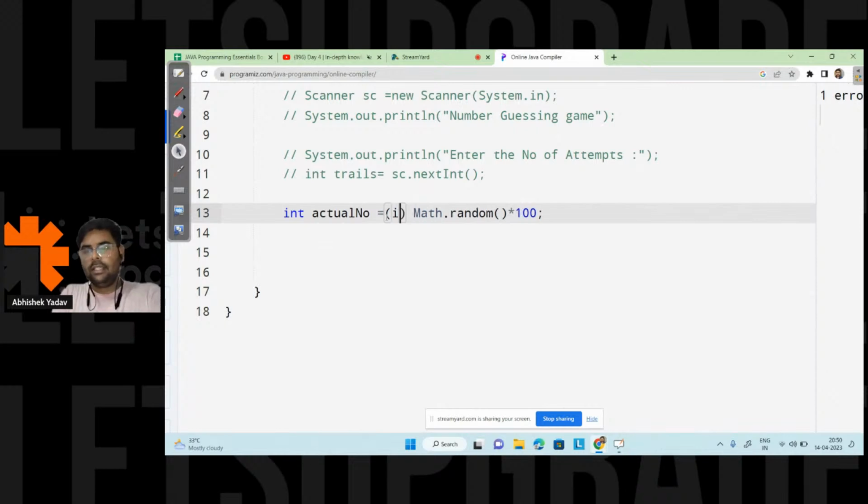So here I will write what? Int, right? Because I want the data in integer format, right everyone? I want the data in integer format. Anyone has any doubt till this point, please write in the chat.